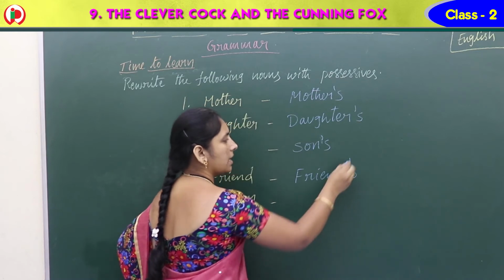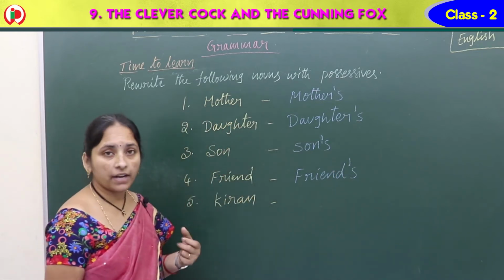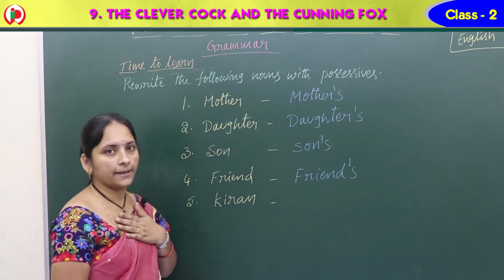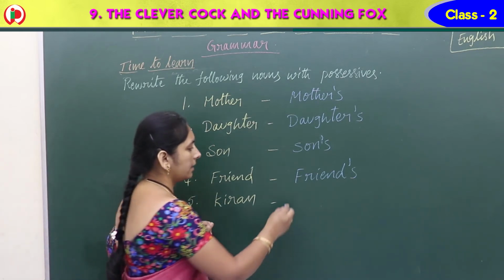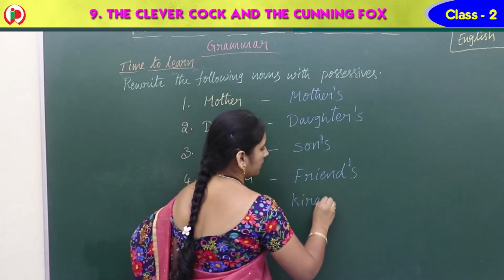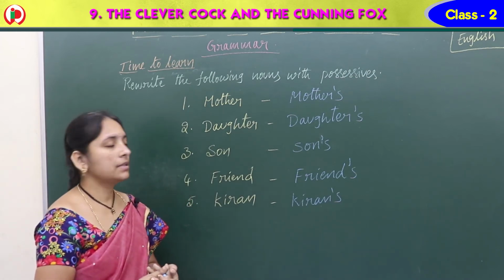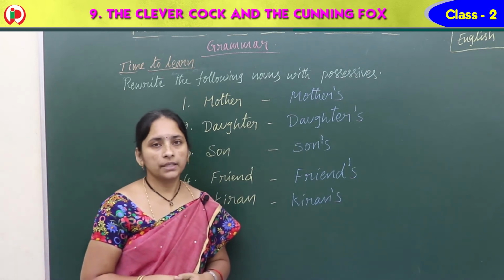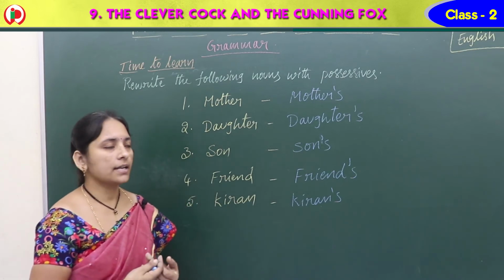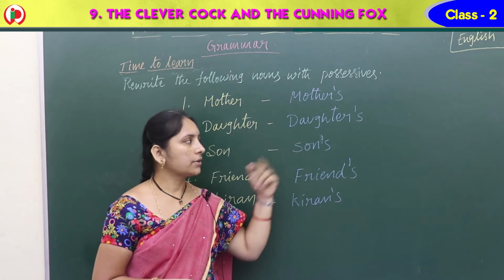Friend apostrophe s. If you have taken your friend's car, or your friend's pen, we can say this is my friend's pen. Okay, so Kiran's. This is Kiran's book. This is Kiran's bottle. So like this, we should write possessive forms. Okay? So write it down in your book.